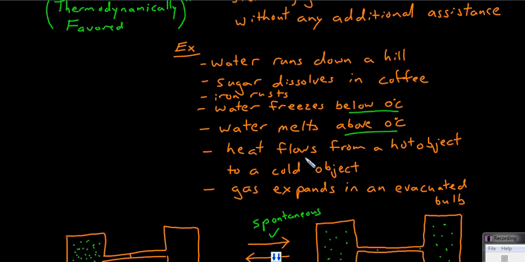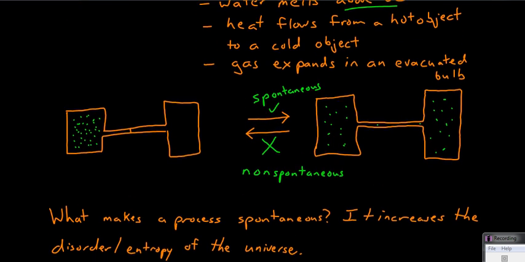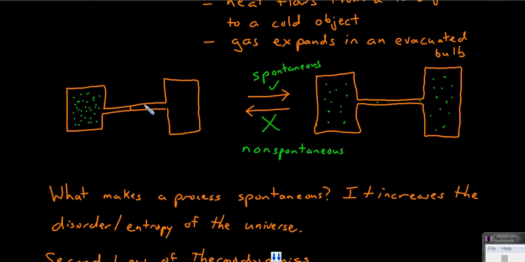Heat will flow from hot objects to cold objects, and gas will expand in an evacuated bulb. As an example here, if you had one bulb filled with gas and it's sealed off from another bulb which has no gas, spontaneously that gas will spread out. This reaction going to the right is spontaneous, that's thermodynamically favored, and going to the left, that's non-spontaneous. You could make this turn into that, but you'd have to do a little bit of work to make that happen. So perhaps by pushing this in, or by creating some suction on this side.